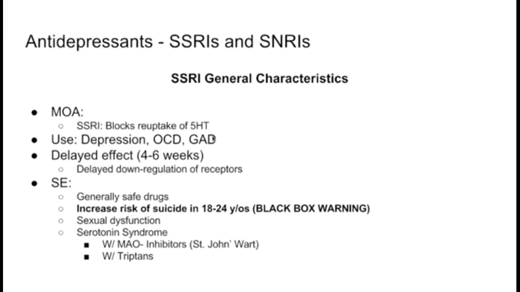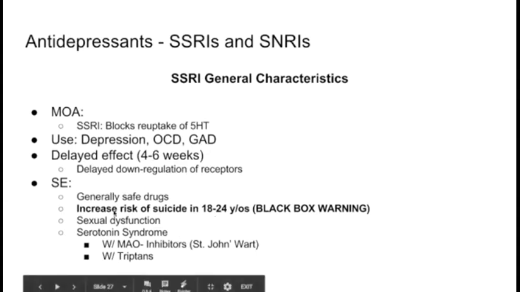So next we see the selective serotonin reuptake inhibitors, and the examples are fluoxetine, fluvoxamine, paroxetine, sertraline and citalopram.